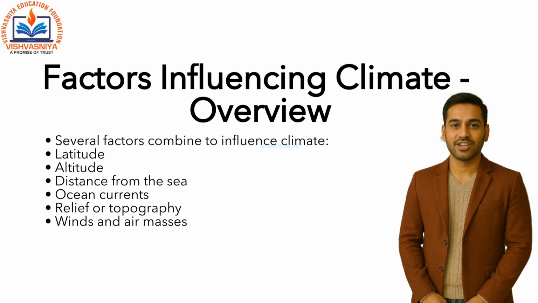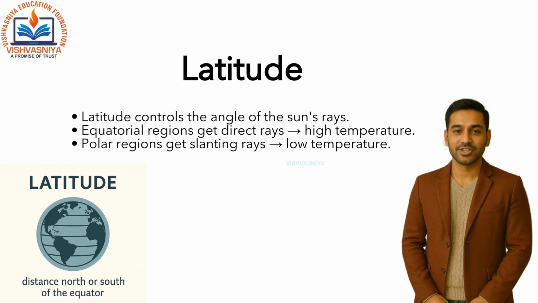Thus, the climate of a place depends on a combination of 6 major factors: latitude, altitude, distance from the sea, ocean currents, relief or topography, and winds with air masses. These factors together explain why different regions of the world have such varied climates. Latitude controls the angle of the sun's rays. Equatorial regions get direct rays, high temperature. Polar regions get slanting rays, low temperature.